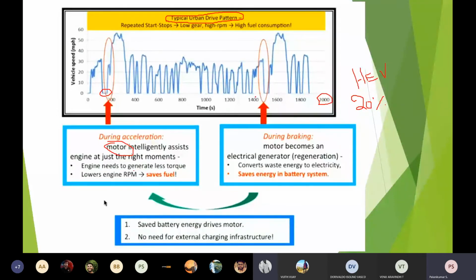Likewise, during braking, after certain seconds the vehicle is coming at a certain speed of 30 miles per hour. Suddenly the signal turns red, so it immediately has to come down, drastically from 30 miles per hour to zero velocity, and it will be idle for some more time. It cannot immediately come to zero unless a brake is properly applied. So here, when the brake is applied, instead of wasting the braking power as heat in the brake shoes, we can retrieve it back. That is what I told.